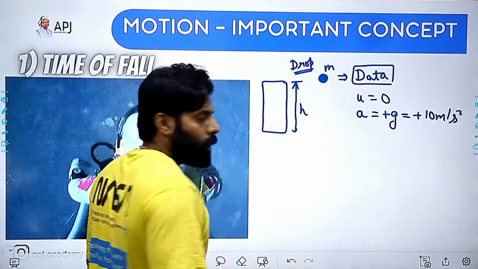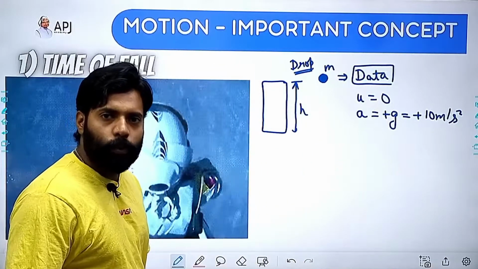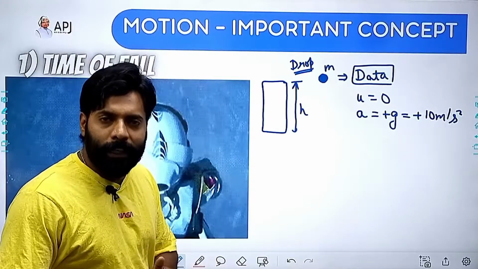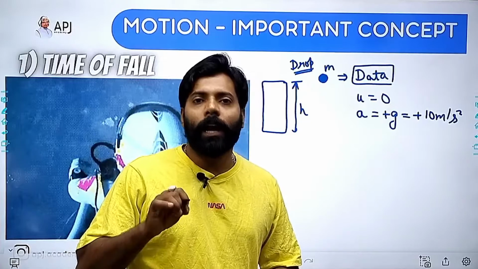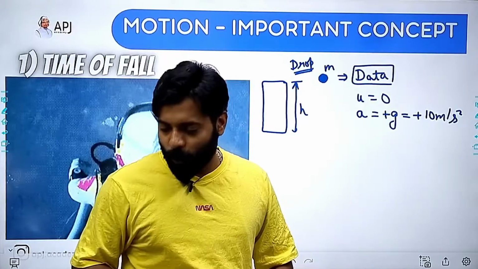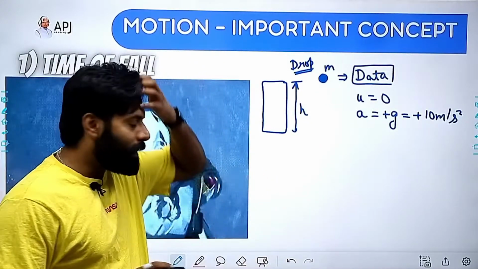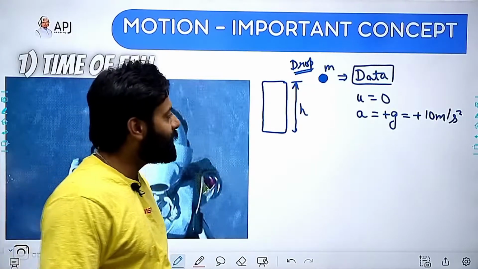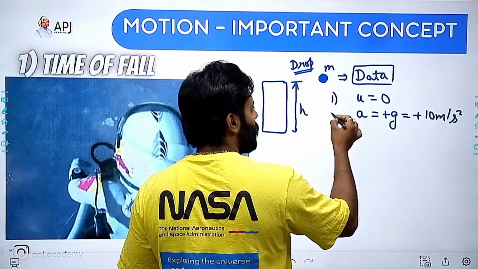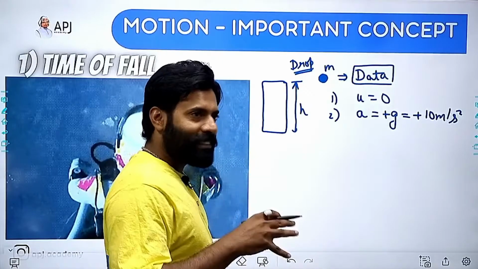I'll be taking 10 meter per second square if nothing is given in the question, or I'll be taking 9.8 meter per second square if given in the question, right? It all depends on the question, and do not get into the trap of what is the value of g, because this is the trap where the students get stuck, right?